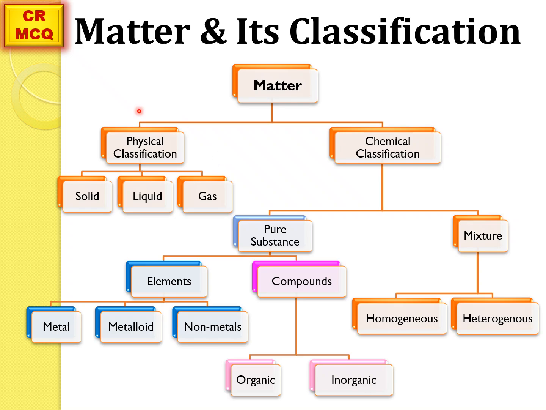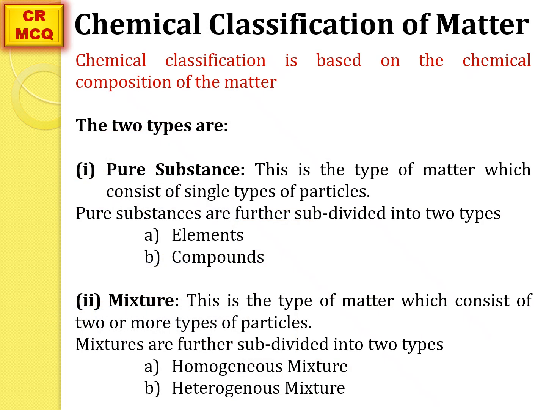Now, till now we have discussed physical classification of matter. Physically, it is divided into three categories: solid, liquid, and gases. Now we will further discuss the chemical classification of matter. On the basis of chemical nature of matter, matter is broadly divided into pure substance and mixture. Pure substance is that form of substance which consists of only a single type of particles, whereas mixture is that type of matter which consists of two or more types of particles.